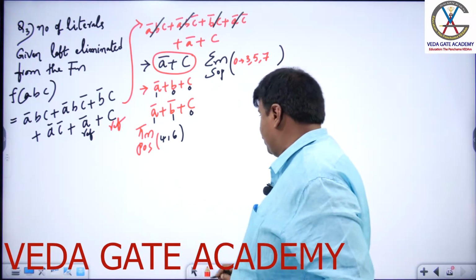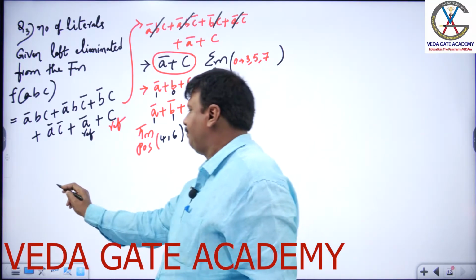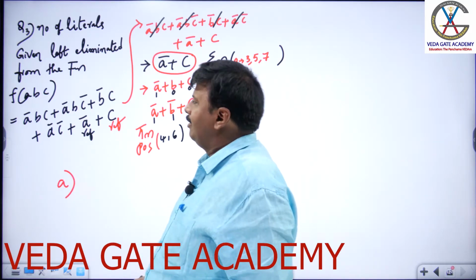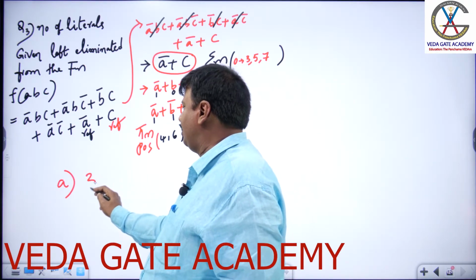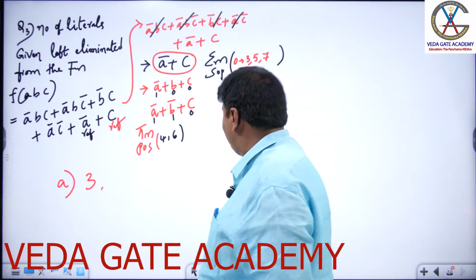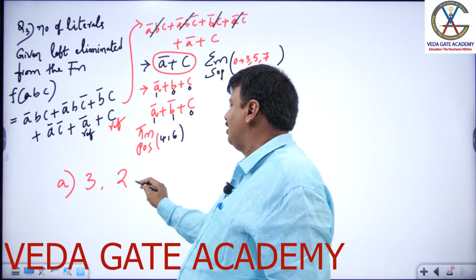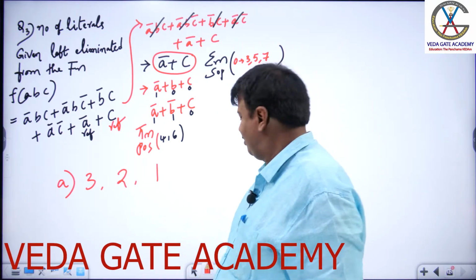Come back to option A. In the question, 3 literals are given. In the option, 2 literals are left, so 1 eliminated.